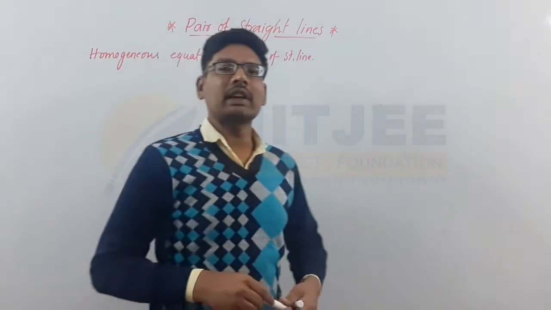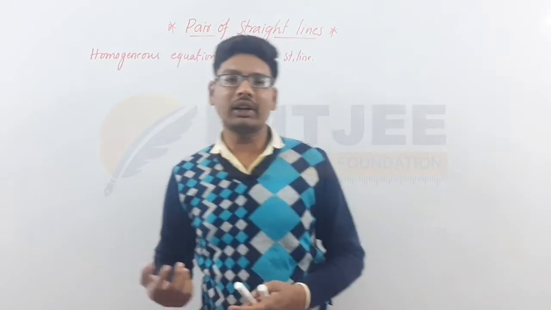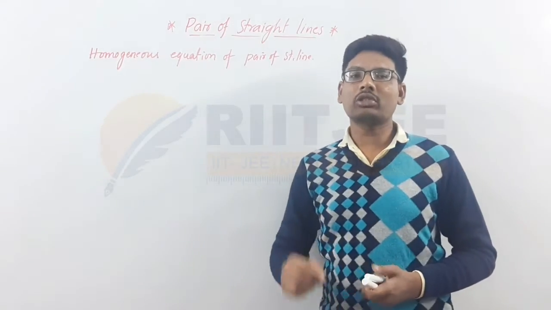And before discussing the homogeneous equation of pair of straight lines, we have to discuss straight lines.